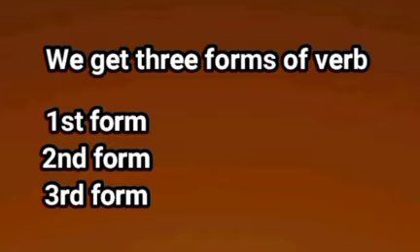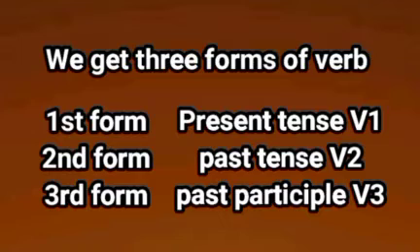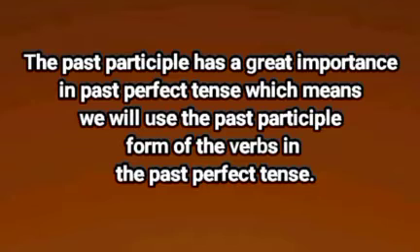We generally get three forms of verb: first form, second form, and third form. The first form is the present tense, which we call V1, the first form of the verb. The second form is the past tense, which we call V2. The last is the third form, which we call the past participle form or V3 of the verb. The past participle has great importance in past perfect tense, which means we will use the past participle form of the verbs in past perfect tense.